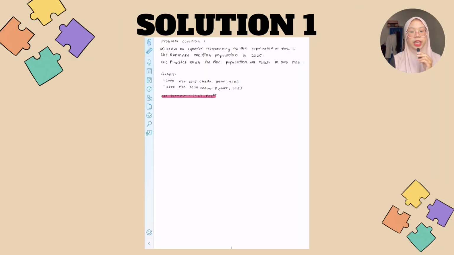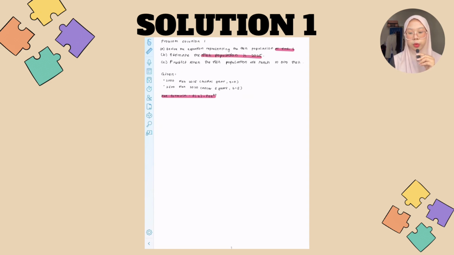We are given that the initial fish population was 2000 in the year 2015. This year is taken as the starting point where time is 0. After 5 years, in the year 2020, the fish population increased to 3,500.